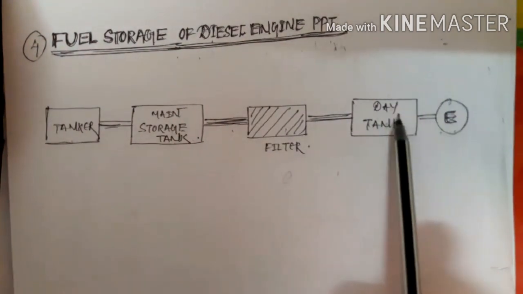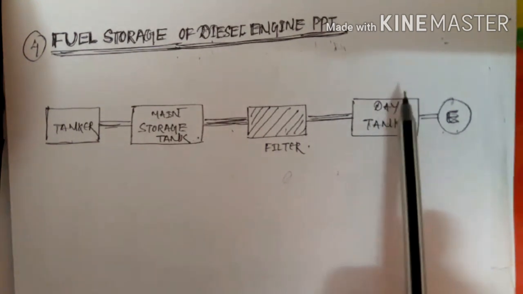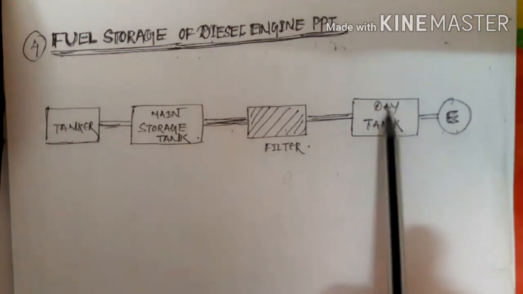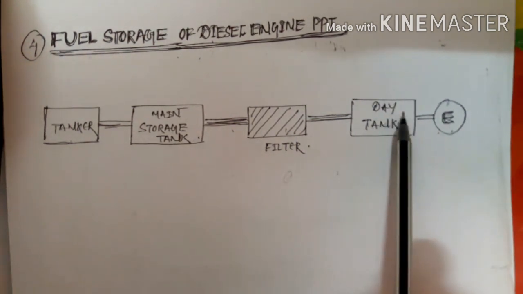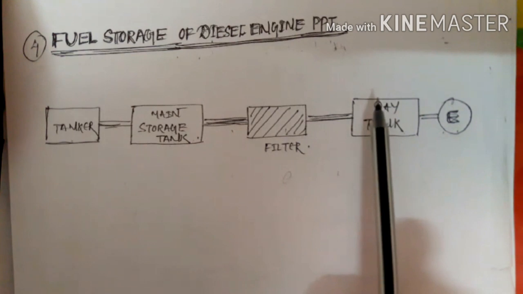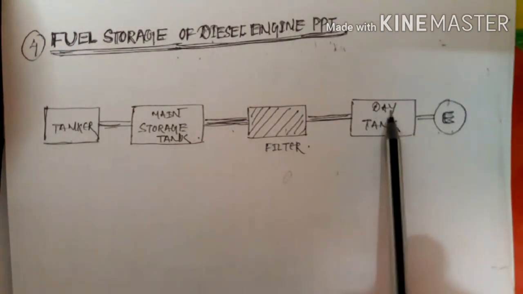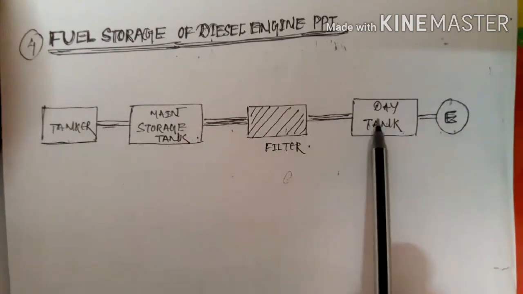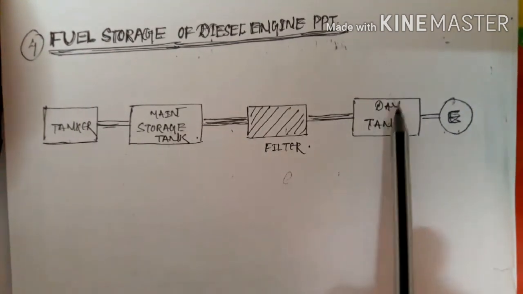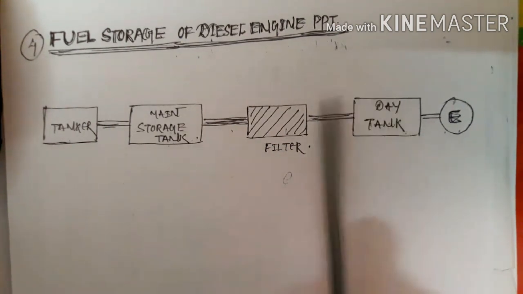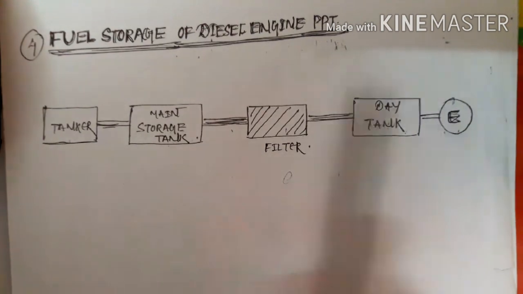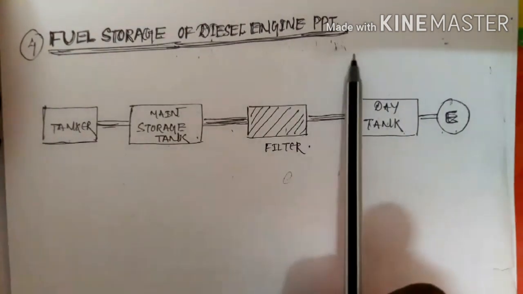Now what is the basic function of your day tank? The day tank generally delivers the required oil to the engine, the required oil per day. That means the amount of oil that will be used by the engine per day is stored here. This is the capacity of your day tank. After the day tank, the filtered liquid is transferred to the engine platform. This is all about the storage path of fuel storage of a diesel engine.